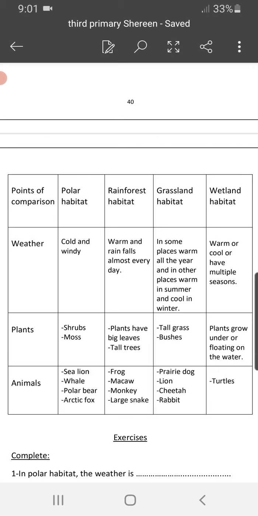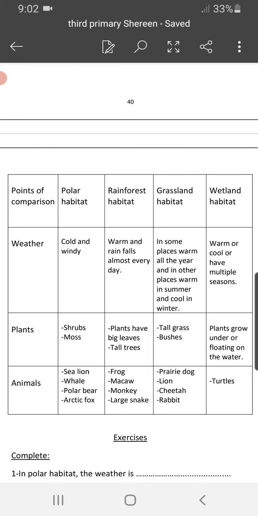Okay, the rainforest habitat, yes, we said almost all the year is full of rain. So it is warm, not cold and not hot, warm, and rain falls almost every day. We are waking up and sleeping in the rain.